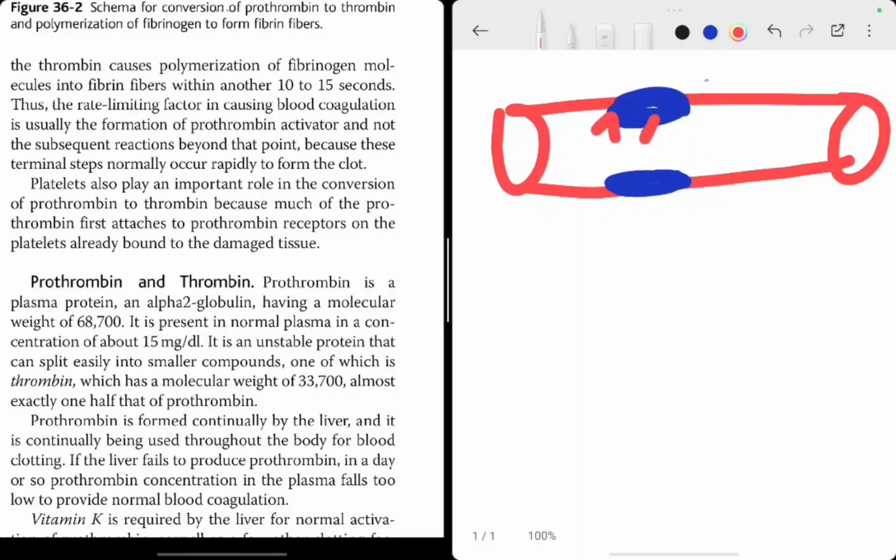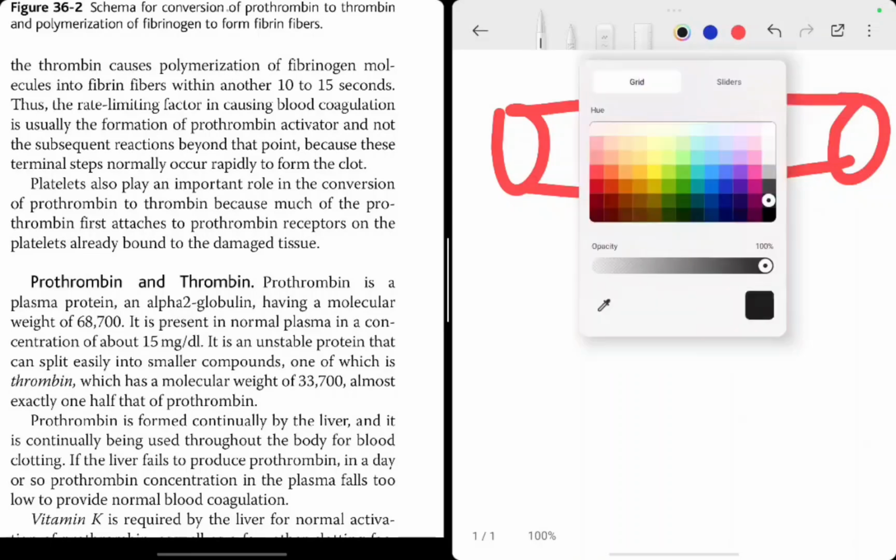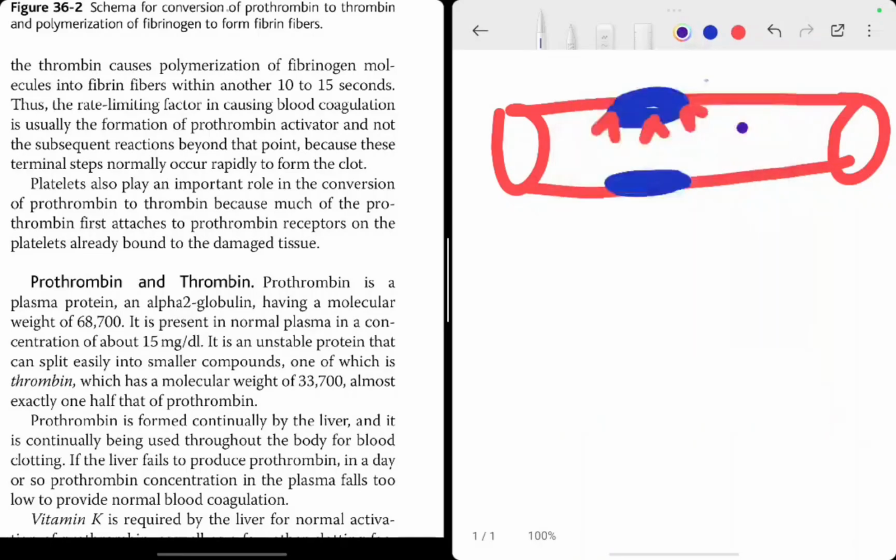Let me draw the receptor like this. So this is the receptor. The name of the receptor is what? It is prothrombin receptors. तो यहाँ पर ये सपोज, let me show prothrombin with the help of purple color. So this is the prothrombin. This is the prothrombin, and it gets attached to these receptors which are present on the platelets. ठीक है. So जब ये बाइंड होता है, only then the prothrombin gets what? It gets activated and it gets converted into thrombin.